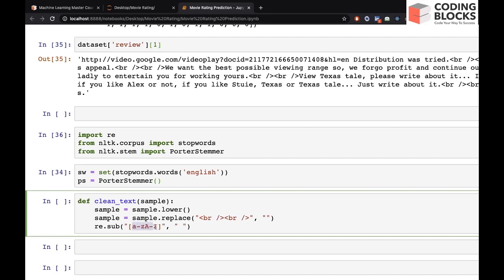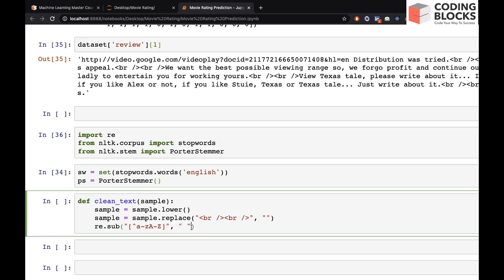So right now the character is following small a to small z and capital A to capital Z. It is following that property, and it would be replaced by space. But we want all the characters that do not follow this property, so we will put this sign. So this is negation. So if any character does not follow small a to small z and capital A to capital Z, we will replace that character with space, right?